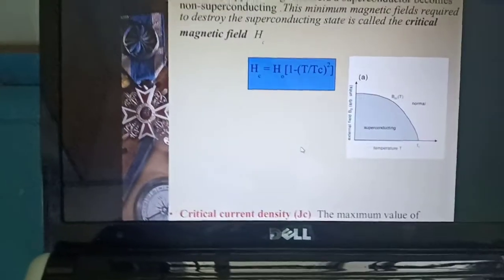This is the maximum value of the current at which the superconducting state can be maintained. Okay, so this is all about some of the parameters of the superconductors.